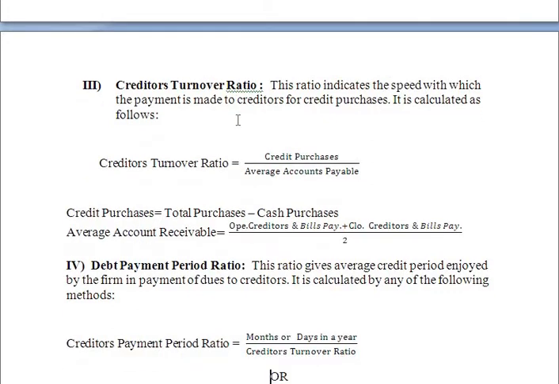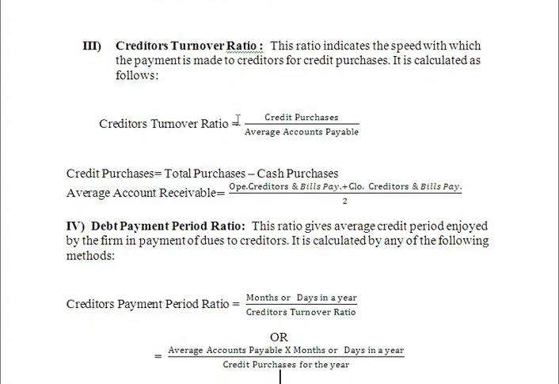The creditors turnover ratio indicates the speed with which payment is made to creditors for credit purchases. It is calculated as follows. This is the formula: creditors turnover ratio is equal to credit purchases divided by average accounts payable.